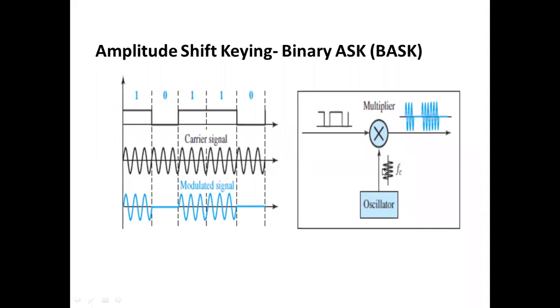This high frequency carrier signal gets combined by the multiplier circuit, and wherever the data bit 1 is there, the presence of data will be there. If the data bit is not 1, then there will be an absence of amplitude. The multiplication of these two signals is called modulation.